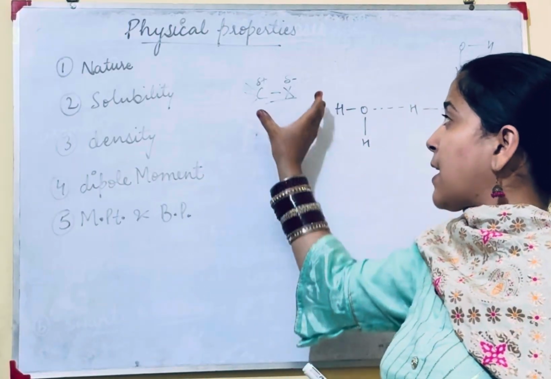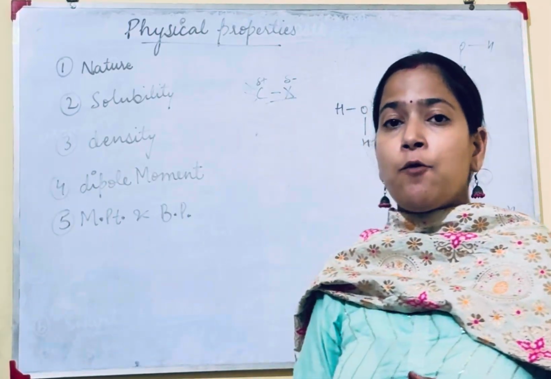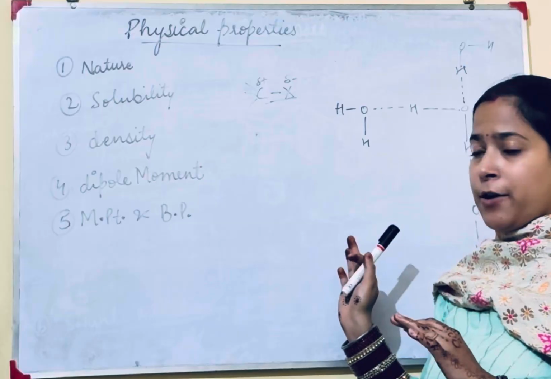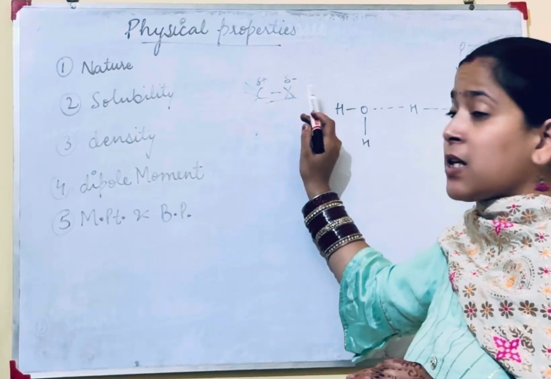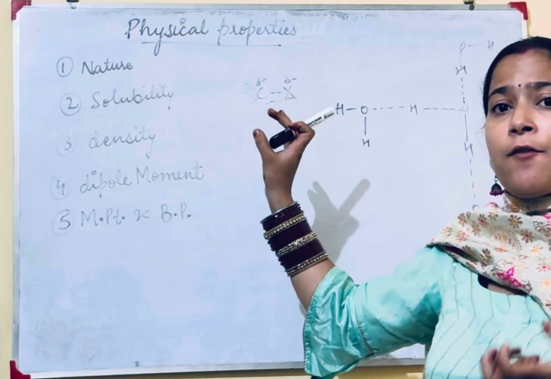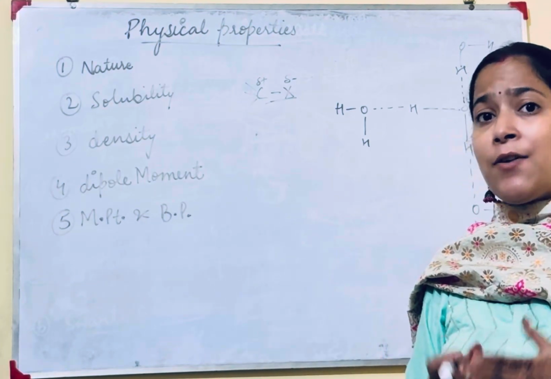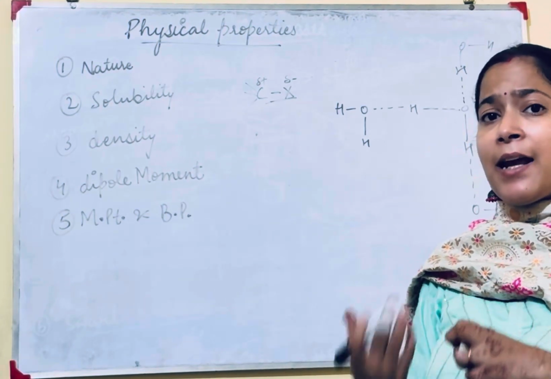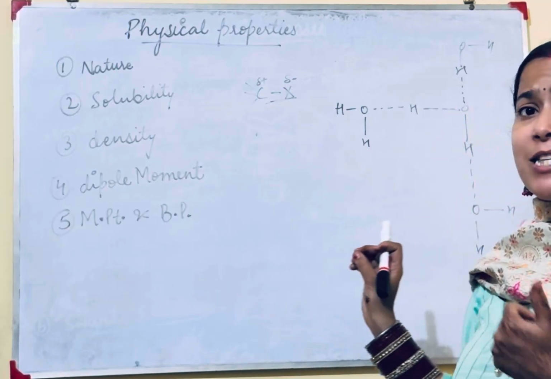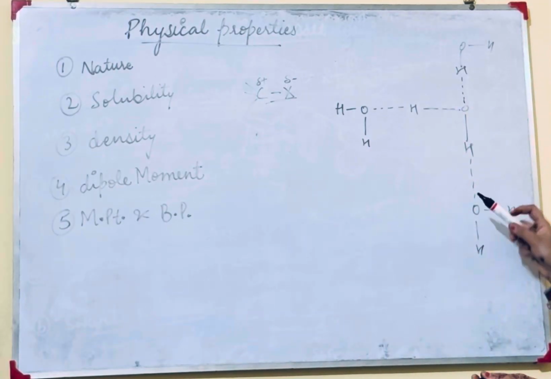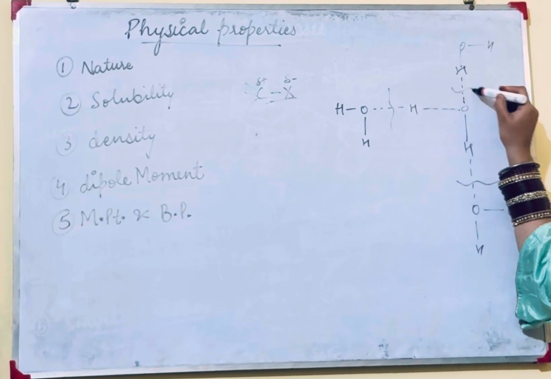But when this alkyl halide has to dissolve in water, the energy released as this molecule has van der Waals forces, which is a weak force, will break easily with less energy, and that energy will not be sufficient to break these strong hydrogen bonds.